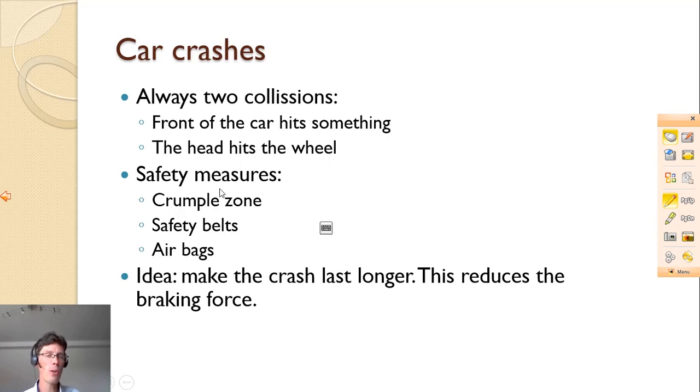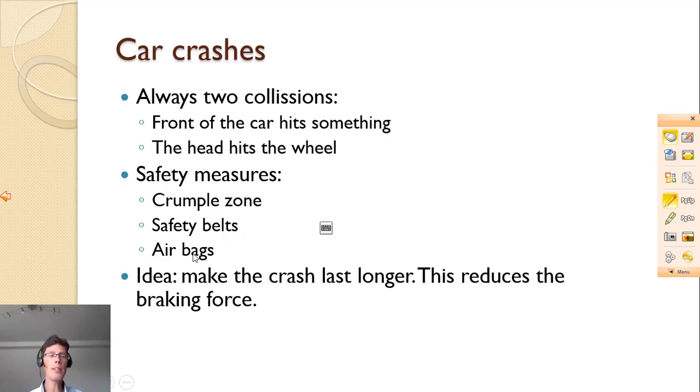Because crumpling the crumple zone, the front bit of your car, takes time, it makes the total crash time longer, and the force on the person in the car becomes less. Then there's the second collision. That's when the head actually hits the wheel. But before that happens, you have your safety belt, which stretches. Again, because the safety belt needs to stretch, the time to come to a full standstill becomes longer, and therefore the force on the person inside the car becomes less.